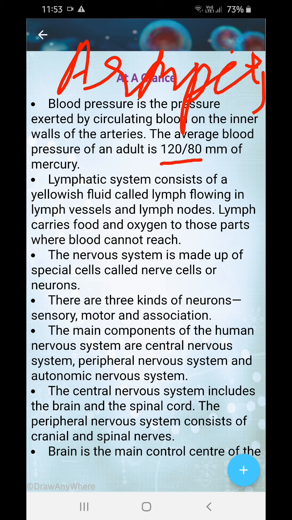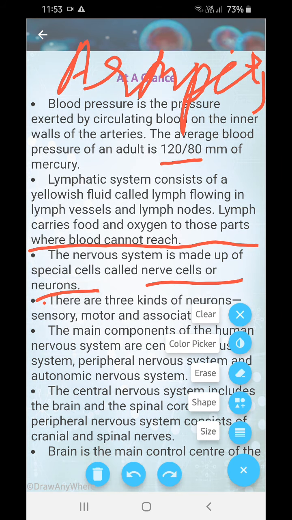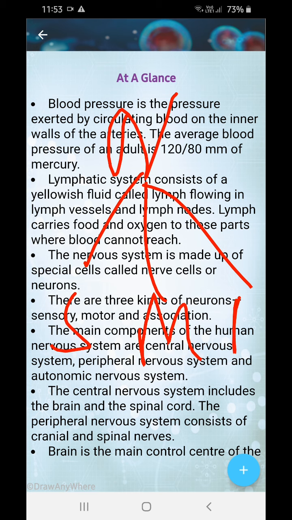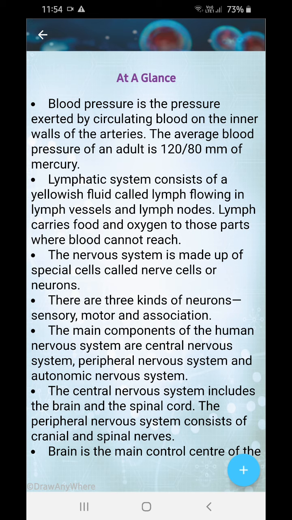Next, the nervous system is made up of special cells called nerve cells or neurons. Now here it comes to an end, the circulatory system. So next, the nervous system. They consist of 3 types of neurons: sensory, motor and association, or mixed, whatever you call them. I have taught this in class 7, just go through that. The main components of the human nervous system are the central nervous system, peripheral nervous system and autonomic nervous system. They are the 3 types.